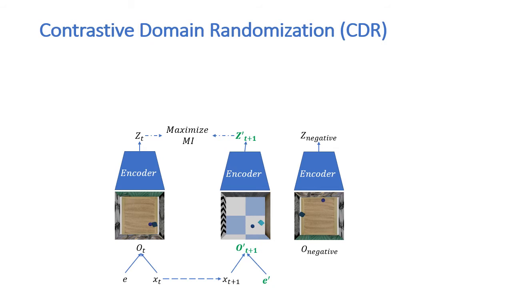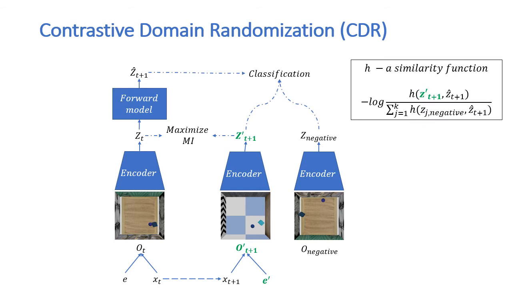Now, since z_t and z' at time t plus 1 do not share any domain information, maximizing their mutual information results in learning domain invariant features that are related to the physical state x alone. We use this simple modification in the contrastive loss to form the CDR objective function. This objective function cannot use domain properties to distinguish between positive and negative samples. In the paper, we proved that under mild assumptions, this objective guarantees domain invariance.